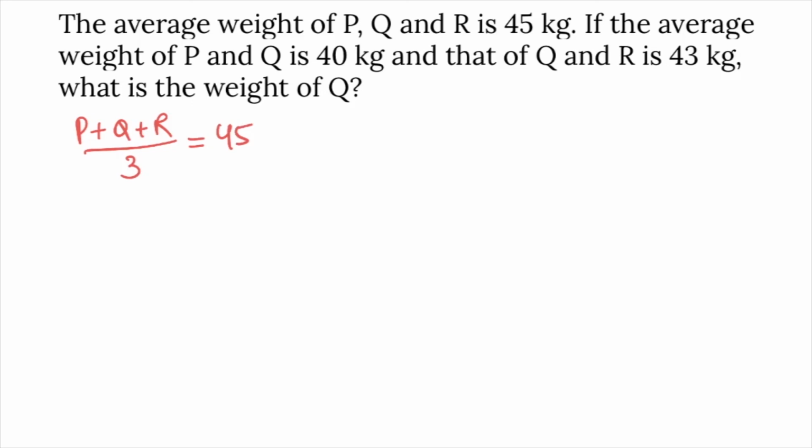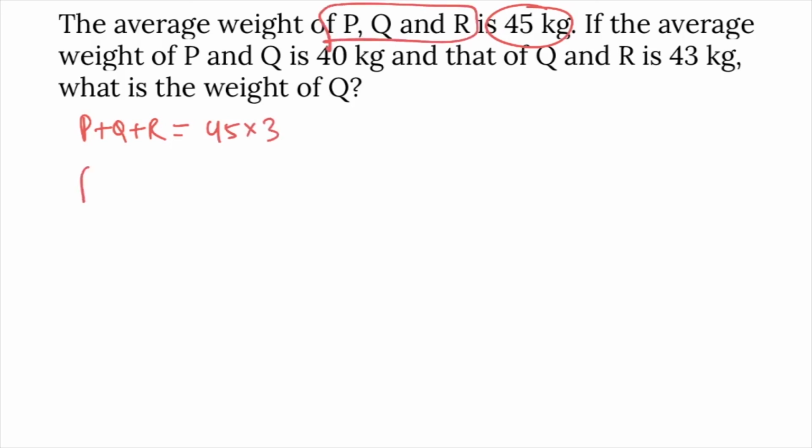Whenever average is given, you can find the summation. See here, P plus Q plus R, summation is required. Summation is 45 average into 3 because there are 3 members PQR. So what is P plus Q plus R? 135 kgs.